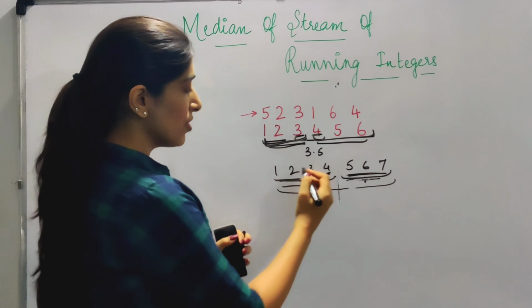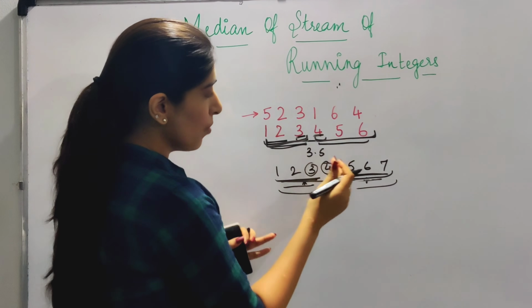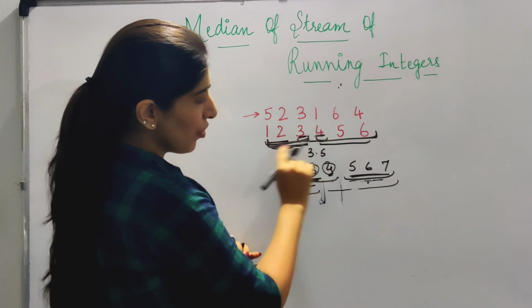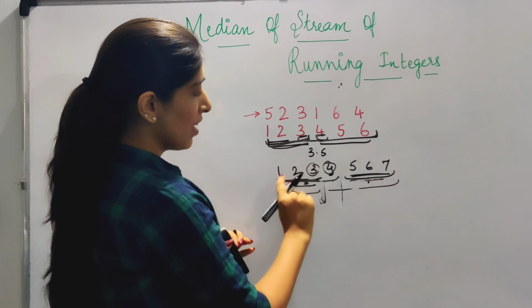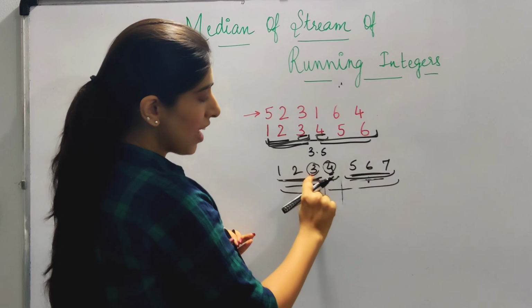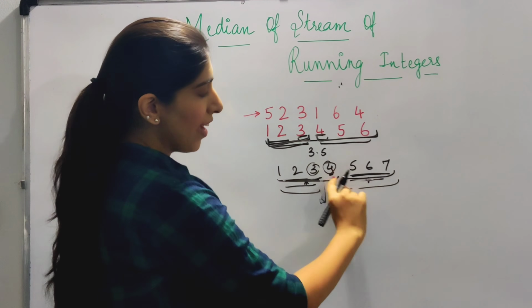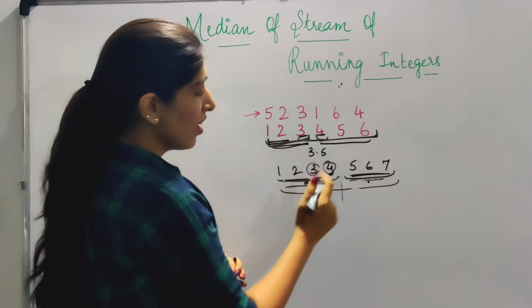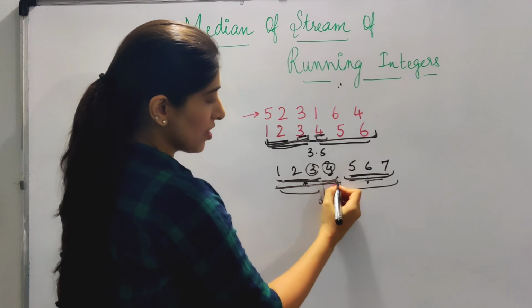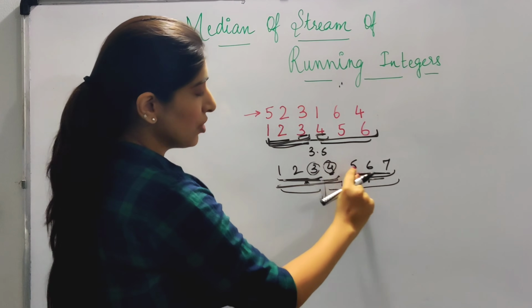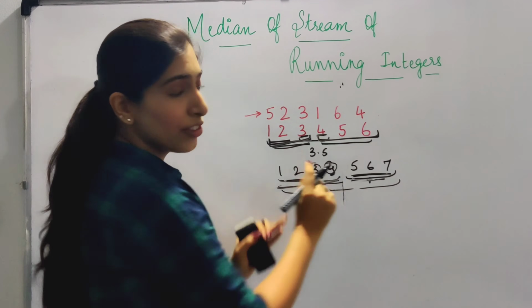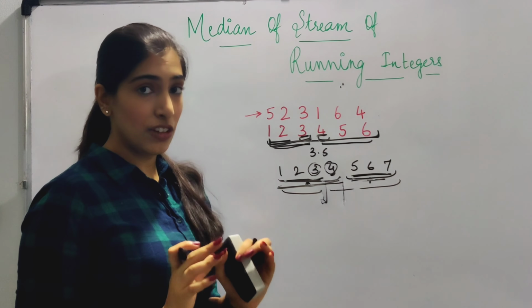But the point is we have to see the top values over here. Top values as in the largest value from the lower half and the smallest value from the higher half, right? Similarly for this set, the highest number from this half and the smallest number from this half. If 1, 2, 3, 4 are in the first half, then the smaller number is 4 and the bigger number is 5. Right? So we can either compare 4, 5 or 3, 4 in this case. If it is still not clear, it's okay.